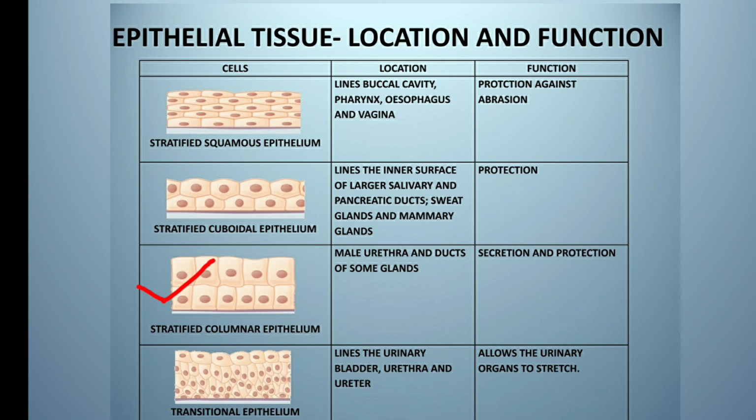Stratified columnar epithelium is located in male urethra and the ducts of some glands. The functions are secretion and protection. While the transitional epithelium lines the urinary bladder, ureter and urethra. As it is thin and stretchable, it allows considerable expansion to accommodate urine.